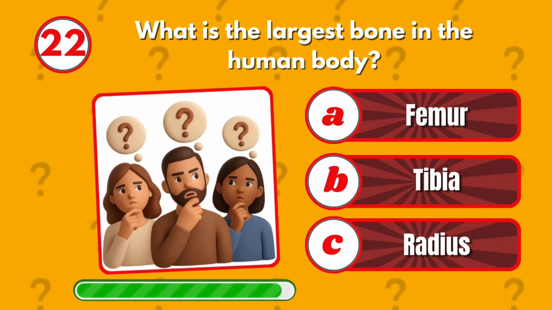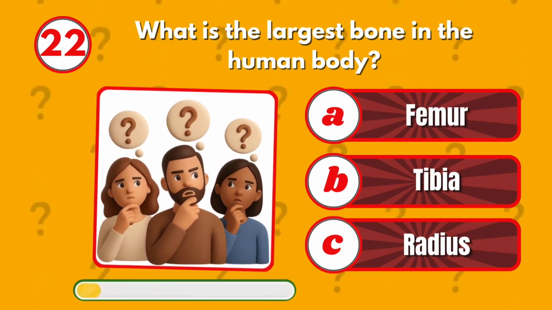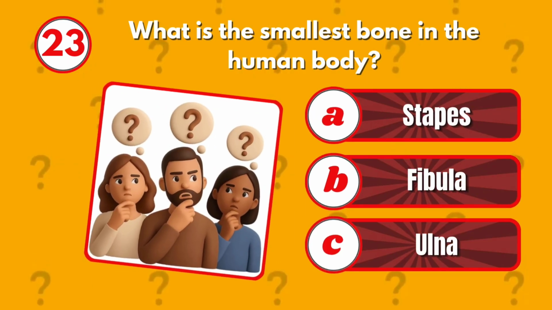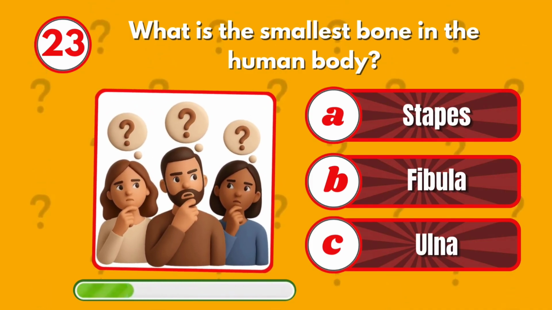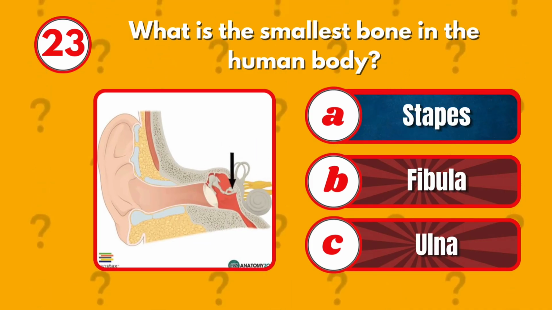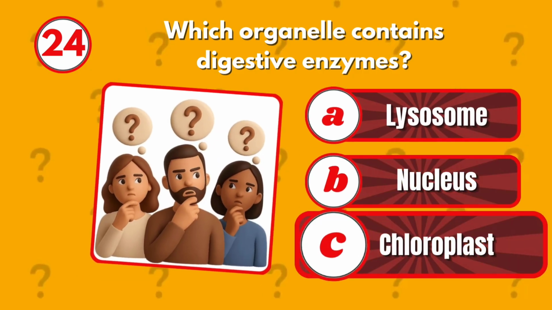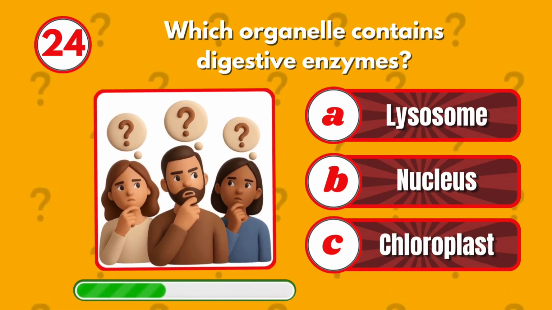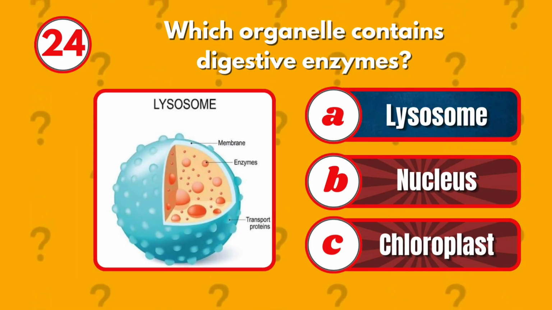What is the largest bone in the human body? Femur. What is the smallest bone in the human body? Stapes. Which organelle contains digestive enzymes? Lysosome.